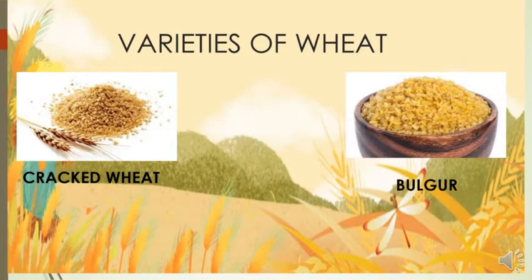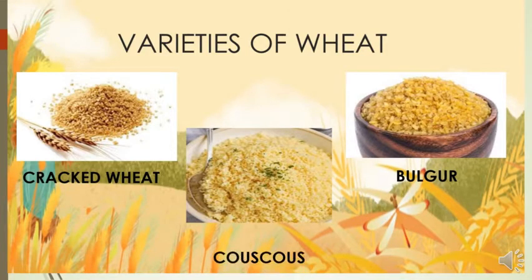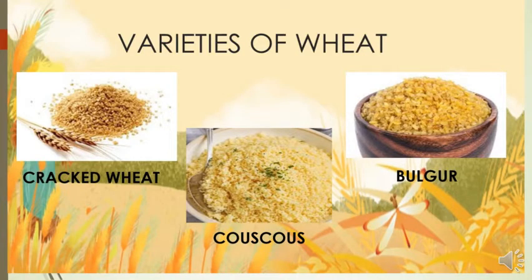The next one is bulgur. It is a wheat berry that has had the bran removed, steam cooked, dried, and ground into varying degrees of coarseness. It only needs to be soaked and drained before using it. And the last one is what we call couscous. It is made by removing the bran and germ from durum wheat berries. The endosperm is then steamed, pressed to form tiny pellets, and dried. It can be served like rice.